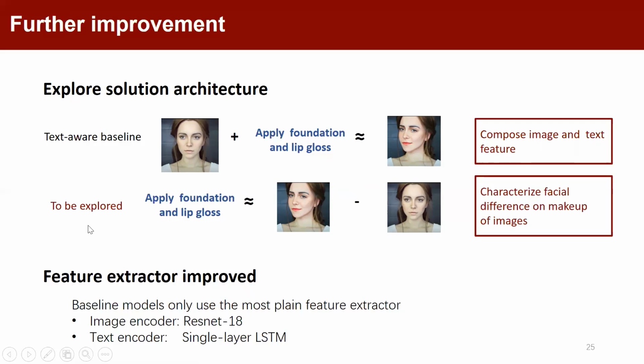On the other hand, the core problem can also be seen as a subtraction formula, which naturally builds a relationship between a step description and the facial appearance difference. Under this architecture, characterizing facial difference on makeup is important. Meanwhile, it is crucial to learn fine-grained interactions between text and images. As for features, since baseline models only use a simple feature extractor, it has a lot of room to improve.